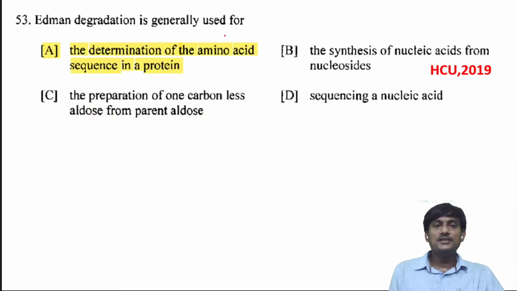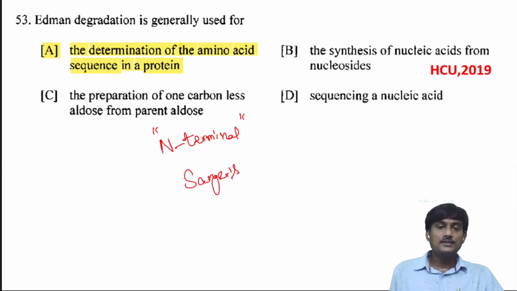Edman degradation is generally used for the determination of the N terminal in the amino acid sequence in the protein. And also we can use Sanger's reagent for finding out the N terminal in the amino acid sequence of protein. And for the C terminal we use carboxypeptidase.